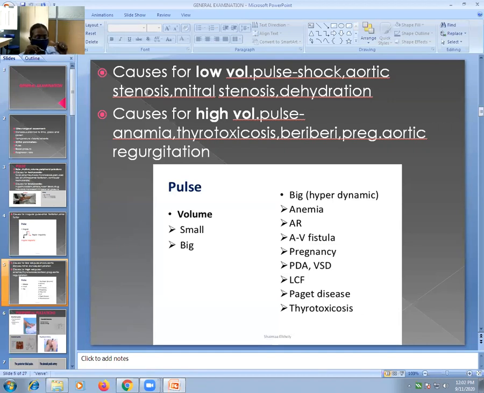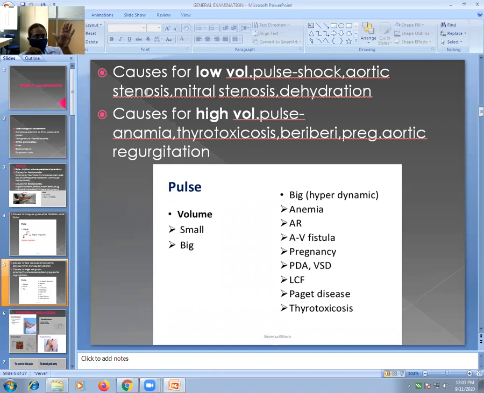If it is aortic regurgitation, what happens when there is a diastolic phase? After ventricular contraction, when the ventricles have pumped the blood from ventricle to the aorta and the systolic phase is over and the diastolic phase starts, the ventricles are relaxing. At that time, your aortic valve should be completely closed. After systole, or when ventricular contraction is completed, the aortic valve should get closed. But if the aortic valve is not getting closed completely, what will happen? The blood from the aorta regurgitates back into the ventricle.